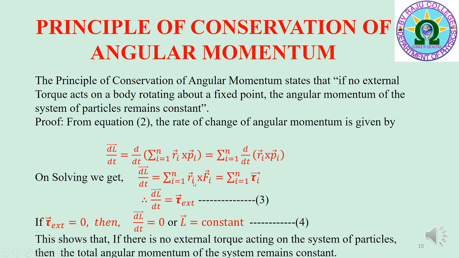Therefore, dL bar/dt is equal to tau bar external, where tau bar external is the total external torque acting on the system of particles. If tau bar external is 0, then dL bar/dt is equal to 0, or L bar is equal to constant. This shows that if there is no external torque acting on the system of particles, then the total angular momentum of the system remains constant.